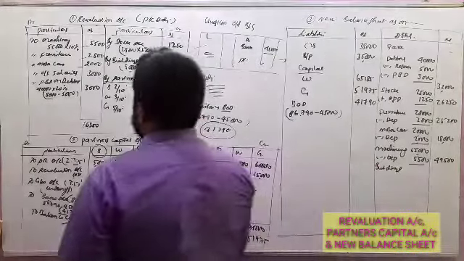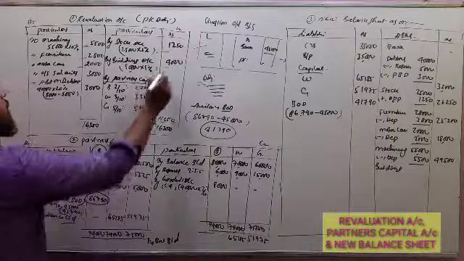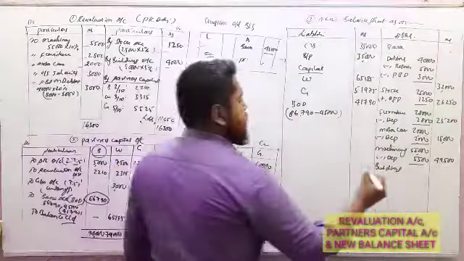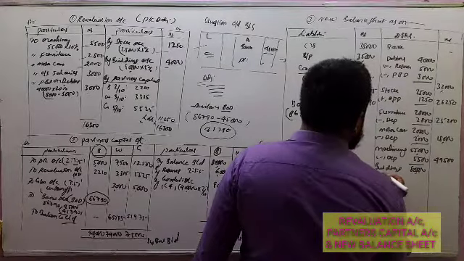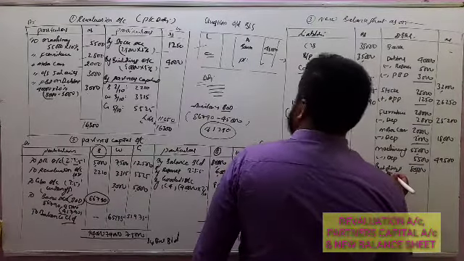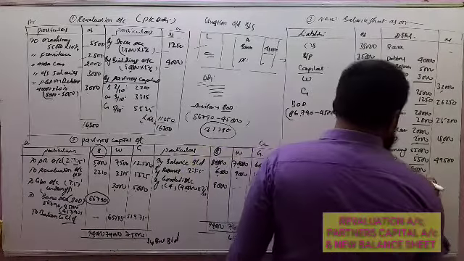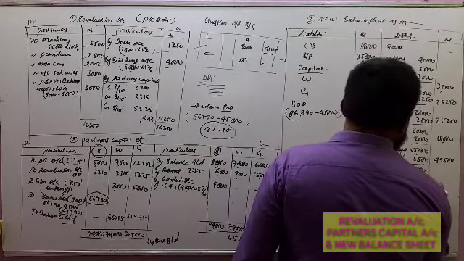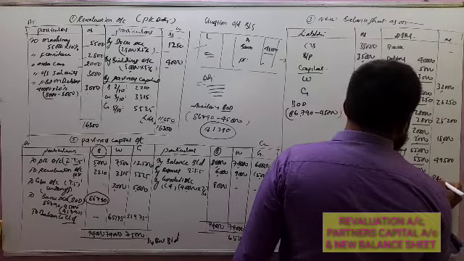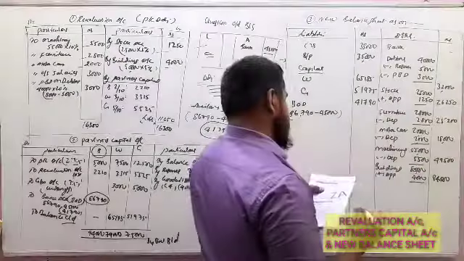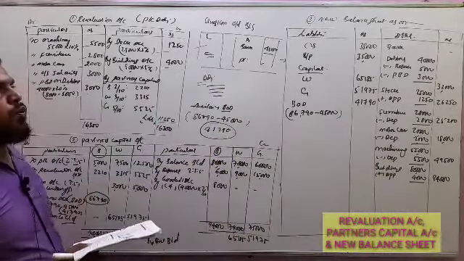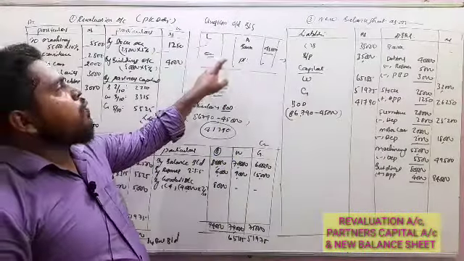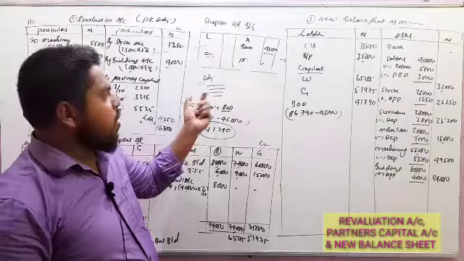Next up, buildings. Buildings also have an adjustment here, appreciation of 4,000. So 80,000 add appreciation of 4,000 is 84,000. And the P&L account we have already taken under the partners' capital account. Now we have revised the liabilities and assets along with the adjustments.